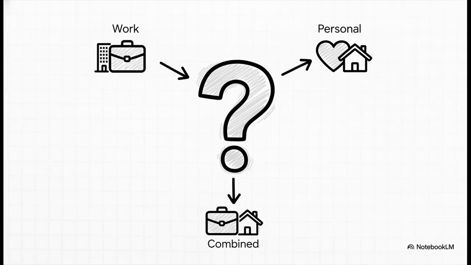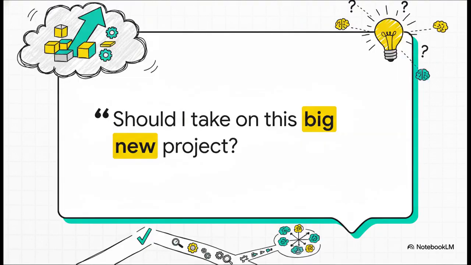Okay, to make this idea really clear, we're going to run a little experiment. It's super simple. We're going to ask the exact same pretty high-stakes question to our AI, but we're going to ask it inside 3 totally different contexts, or what we're going to call spaces. And here is our question. It's a big one, something a lot of us have probably asked ourselves. Should I take on this big new project? Now, on the surface, it sounds like a simple yes or no, right? But as you're about to see, the right answer changes completely depending on the context.